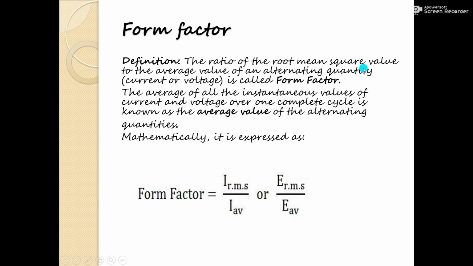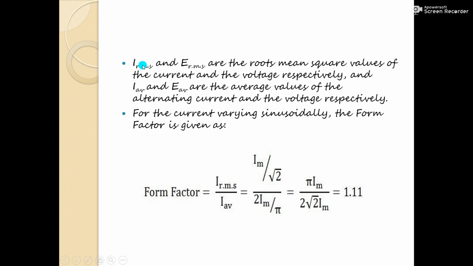The ratio of the root mean square value to the average value of an alternating quantity, may be a current or voltage, is called the form factor. The average of all the instantaneous values of a current and voltage over one complete cycle is known as the average value of that alternating quantity. So mathematically, form factor is written as IRMS upon I average or ERMS upon E average. IRMS and ERMS are the root mean square values of the current and voltage respectively, and I average and E average are the average values of alternating current and voltage respectively.